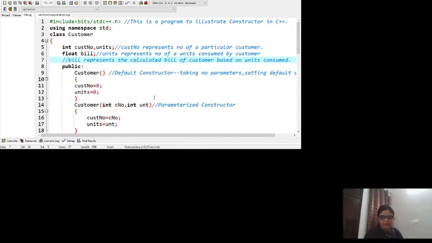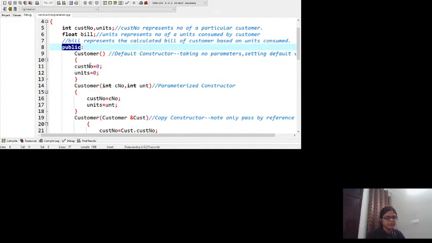You can see this is a code editor. I'm starting with the namespace. Namespace has another purpose in C++. That is another topic, a separate topic. We'll start with the class customer. The customer class has three data members, as already told. Customer number and units will be provided by the user, and another member I have taken is bill, which will be computed based on the consumed units. Now you can see I have written the public keyword. By writing this, I am starting the public section of the class.